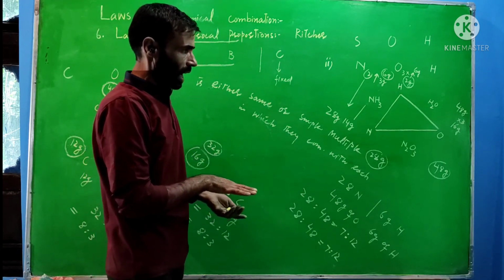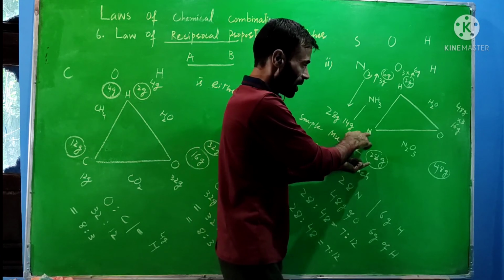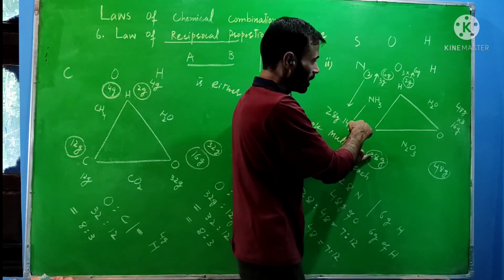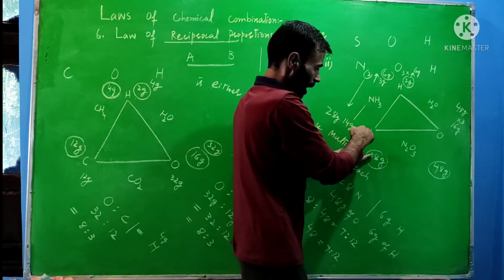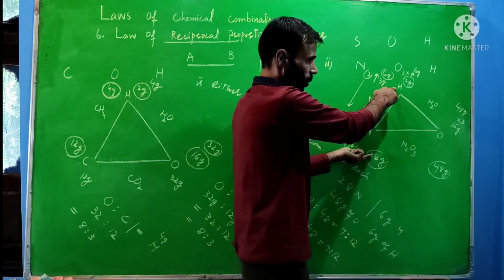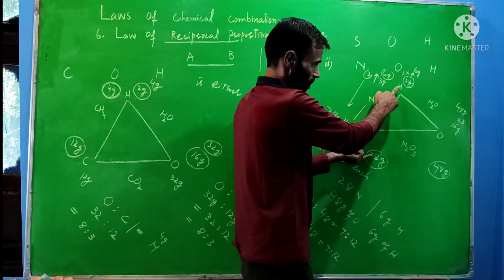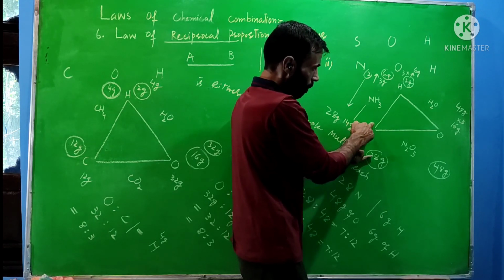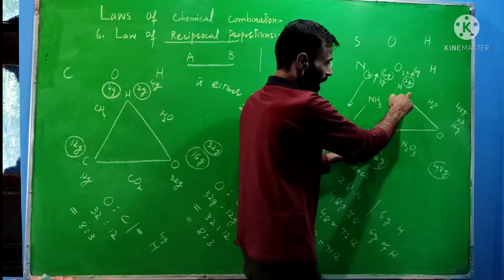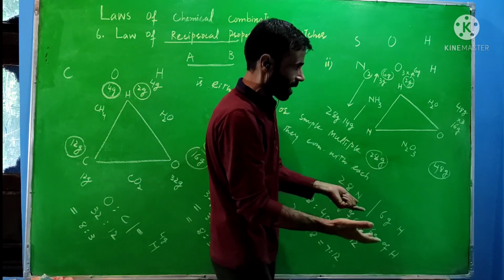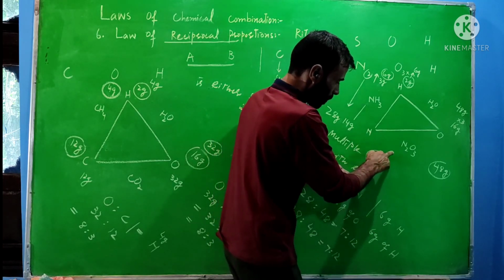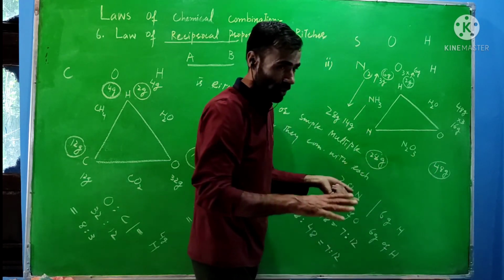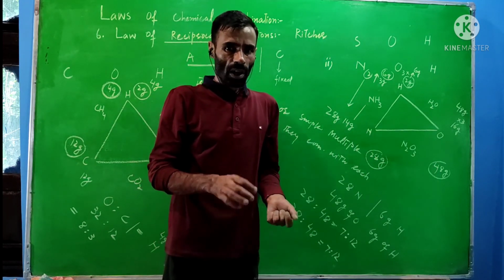In these 2 examples, nitrogen and oxygen combined with each other, and they also combined with hydrogen. In case of reacting with hydrogen, with its fixed mass, the ratio in which they combined with the fixed mass of this element is either the same or a simple multiple of the ratio in which they combined with each other. These were the laws of chemical combination.